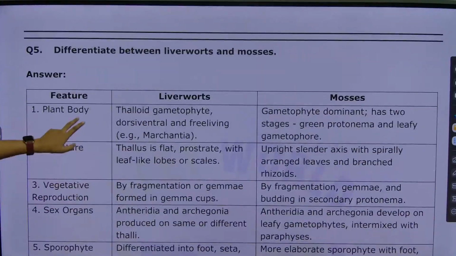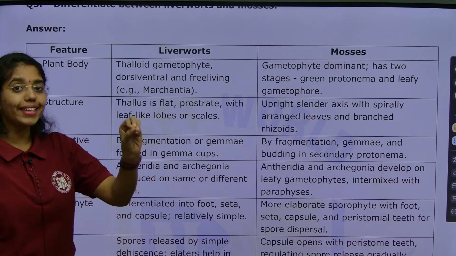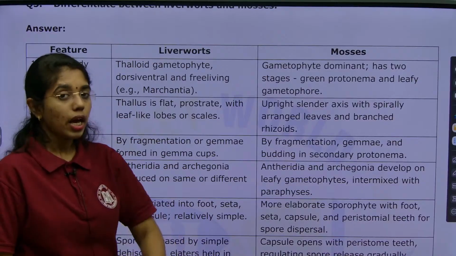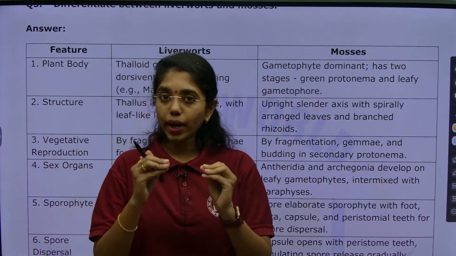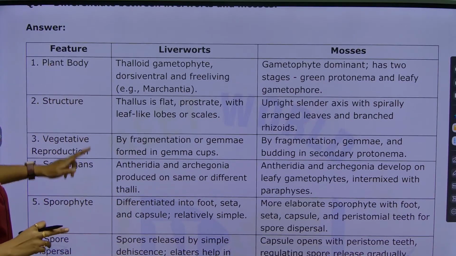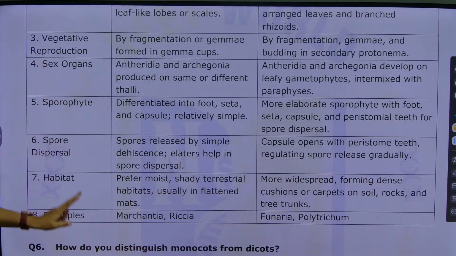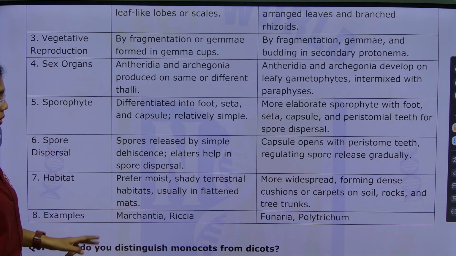For your short answer type of questions, 6 to 8 clear differentiated points, if you present them in the accurate way, that is more than enough. Here we go with first plant body, then structure, vegetative reproduction, sex organs, sporophyte, spore dispersal, habitat, and then lastly examples you have to present.